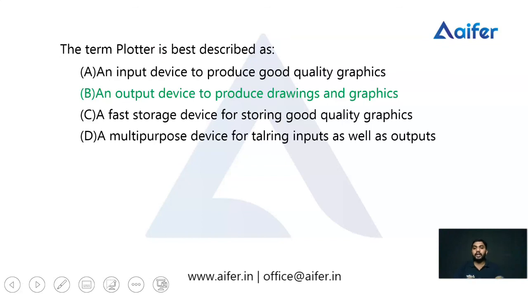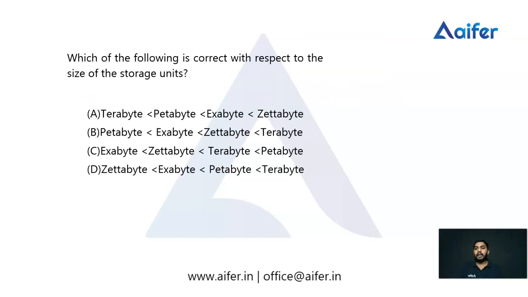The plotter, we know, is an output device to produce drawings and graphics. If we want drawings or graphics, we can use the plotter device. It is an output device. It produces drawings and graphics. So the plotter is an output device to produce drawings and graphics. Then this one is the next one.